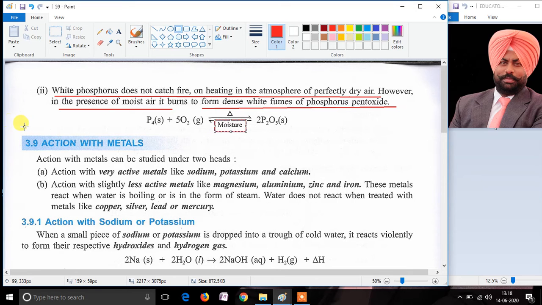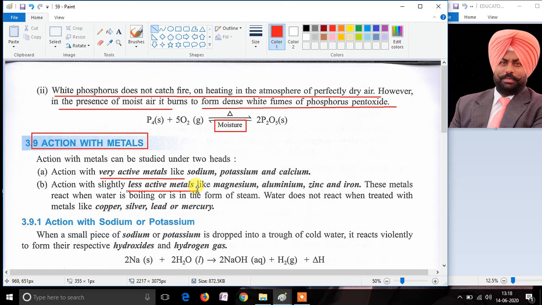The next chemical property of water is the action with metals. There are basically two types of metals. The first one is active metals, which are very much active. The second category is less active metals.